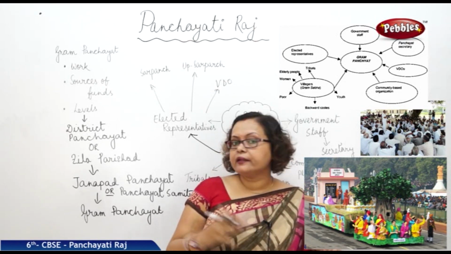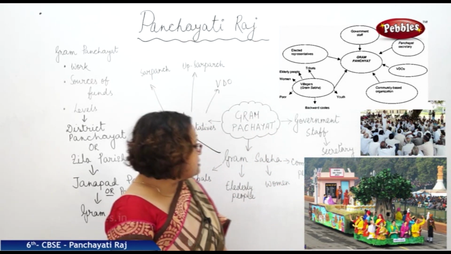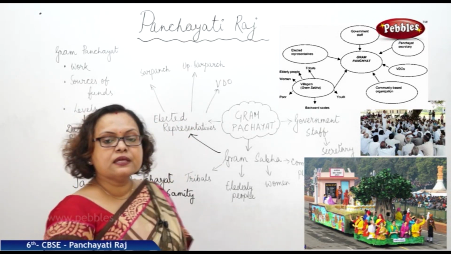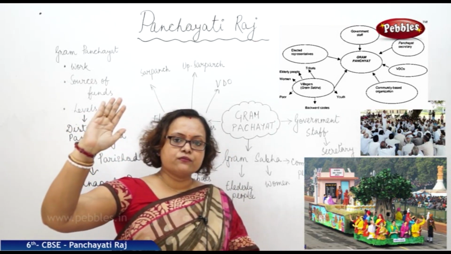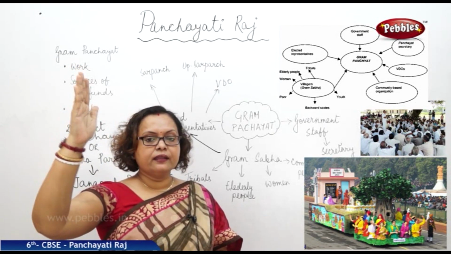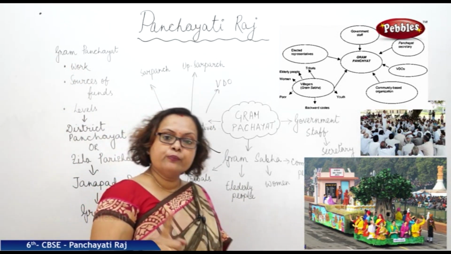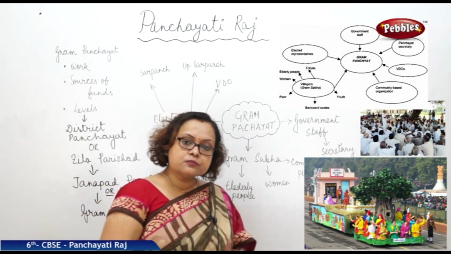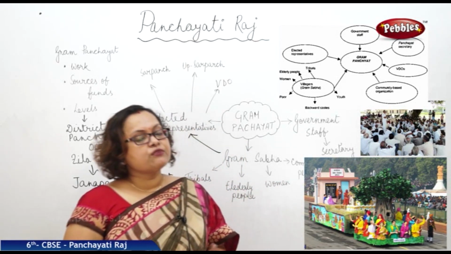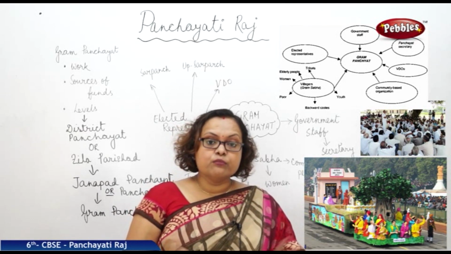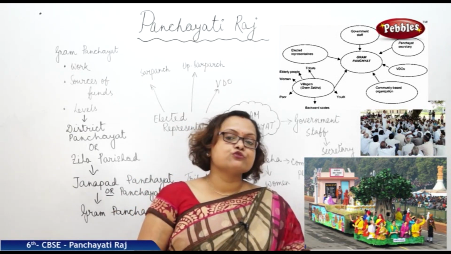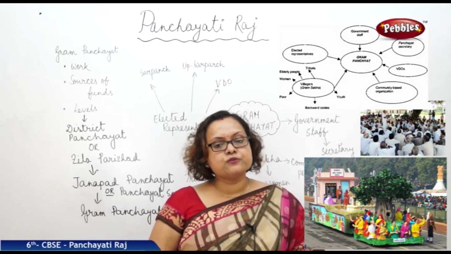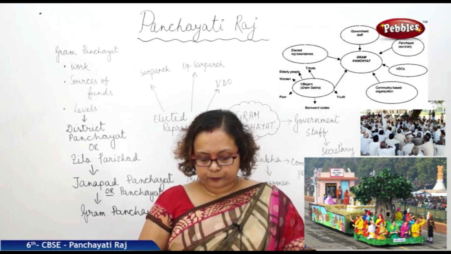Now, what are the direct and indirect methods of election? I told you that sometimes, to elect the Sarpanch, these elected representatives just raise their hand to cast their vote, that is open vote. Directly they are electing one person for a particular post. Sometimes this also happens by secret ballot system. It depends on the size of the village. If the village is bigger in size, the election procedure is more complicated, and in that case they opt for an indirect system of election.